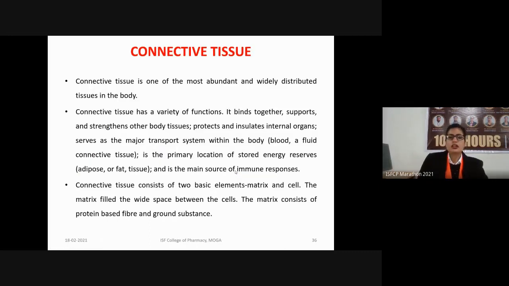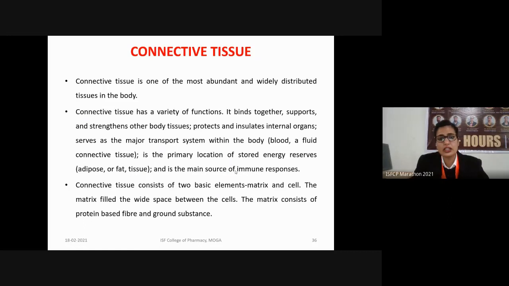Next type of tissue we have is connective tissue. A connective tissue is a very abundant and widely distributed tissue in our body. A connective tissue has a variety of functions. Its function is to bind, support, and strengthen the other body tissues.